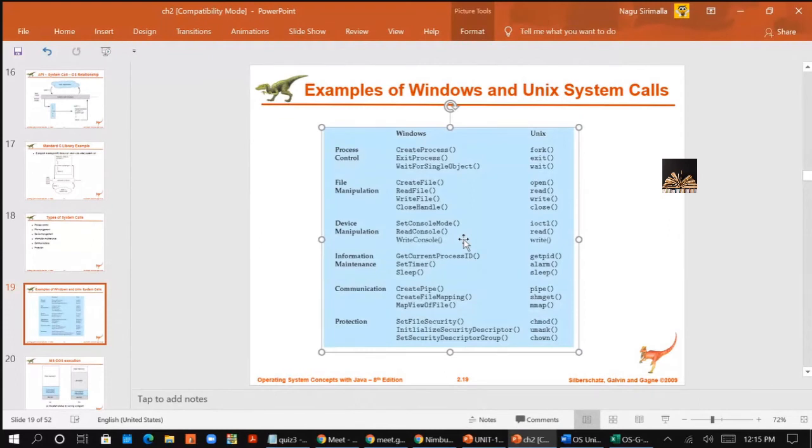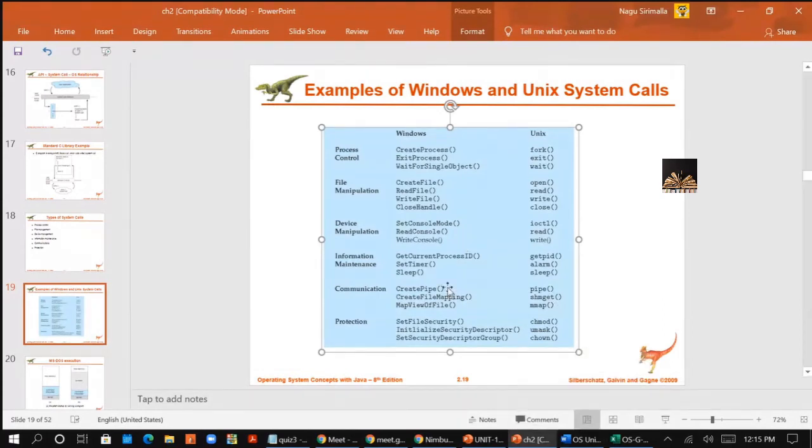So what these information maintenance system calls are like: current time, date, like you want to get the current time or you want to get the date. The user will be asking this using the command prompt or whatever, and the result will be displayed on the screen, right? And you have another important thing, that is the dump command, right?